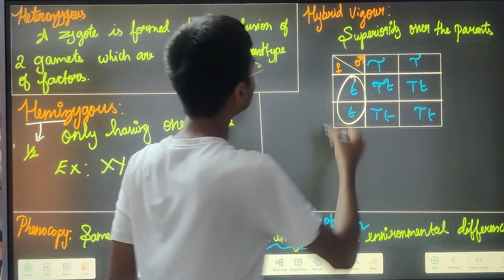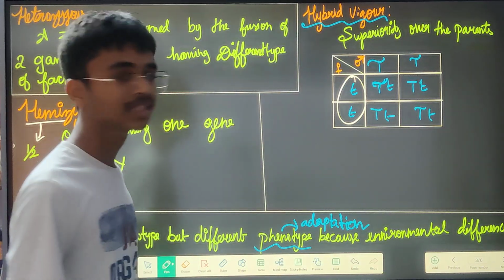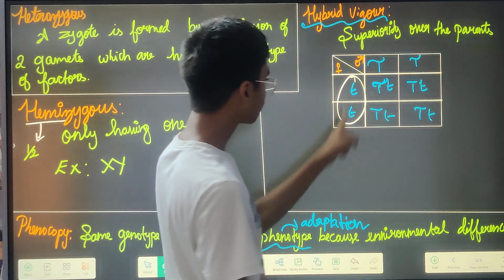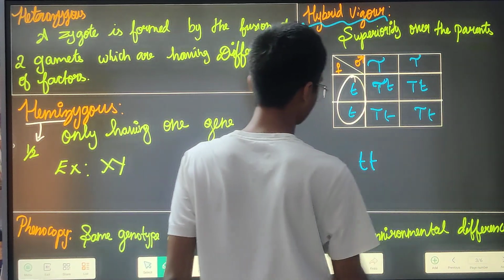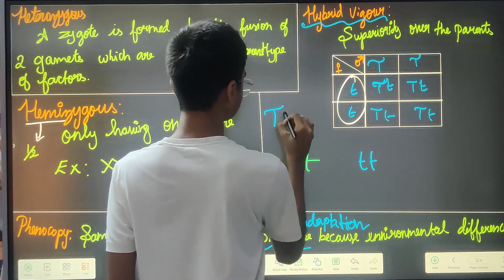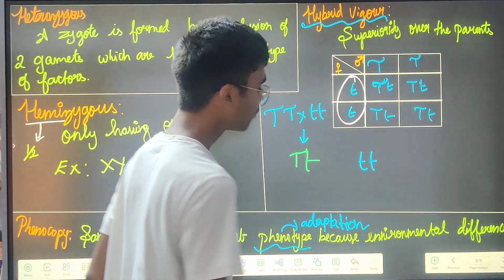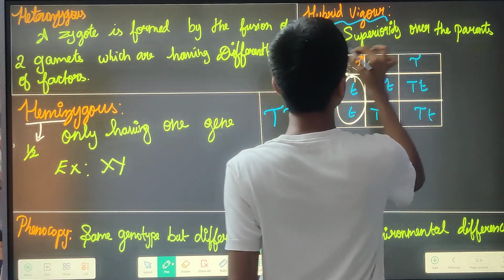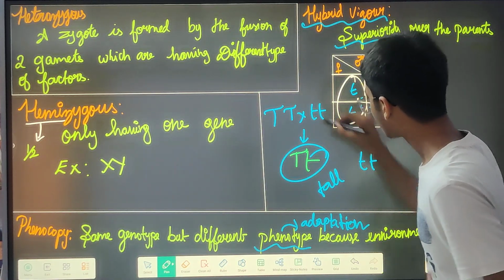So hybrid vigor. What is hybrid vigor? Hybrid vigor is superiority over the parents. You take capital T here, and this one here. When you mix this one and this one, you get this one. We know that superiority means dominant over the parents. So this is tall, but this is short.